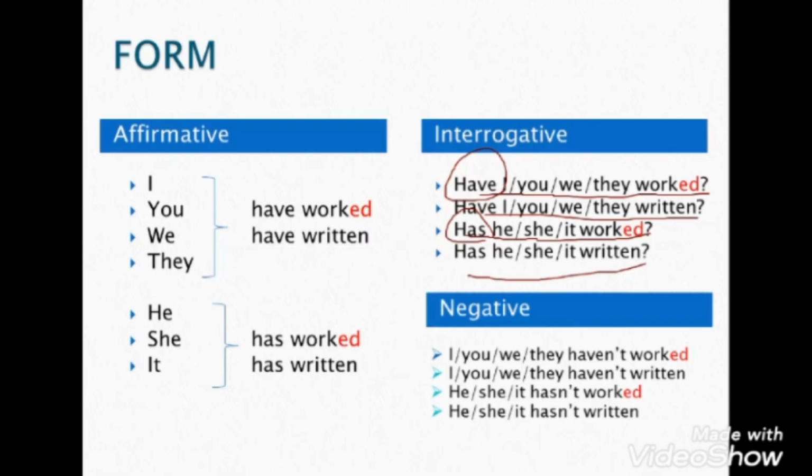Instead of using have or has, I use haven't or hasn't. And you know of course have with plural pronouns and has with singular pronouns, as we agreed a while ago. This is the negative form. I haven't worked. They haven't written. It hasn't worked. It hasn't written. So easy for you, the negative form.